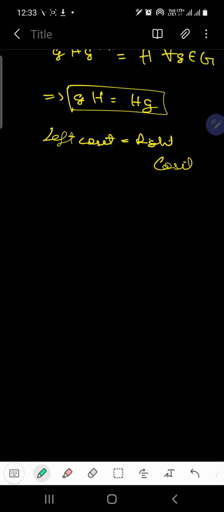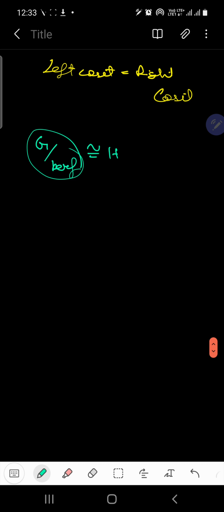So before starting with this isomorphism theorem, let us first see one thing. Since we are going to prove that G upon kernel of f, the quotient group containing the cosets of kernel of f in G, is isomorphic to H, first we need to verify whether this is an existing group or not, that is, whether kernel of f is a normal subgroup of G or not.